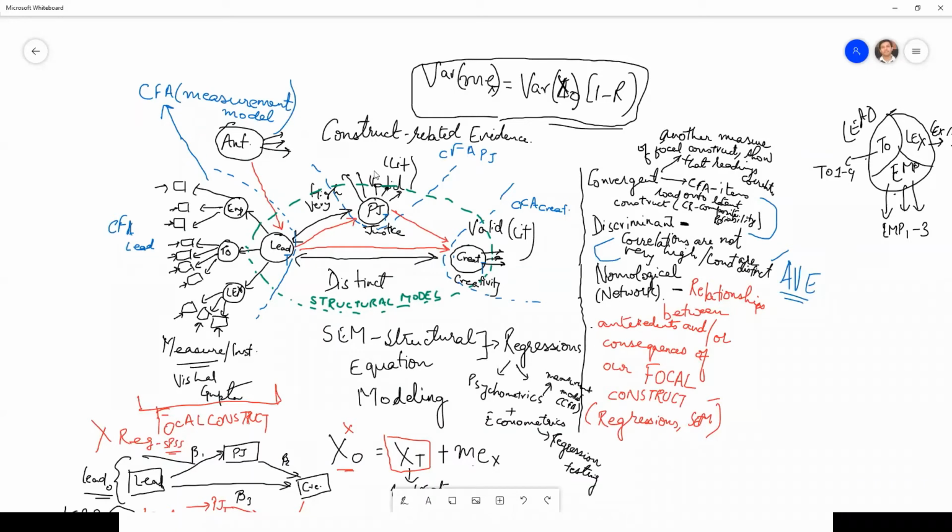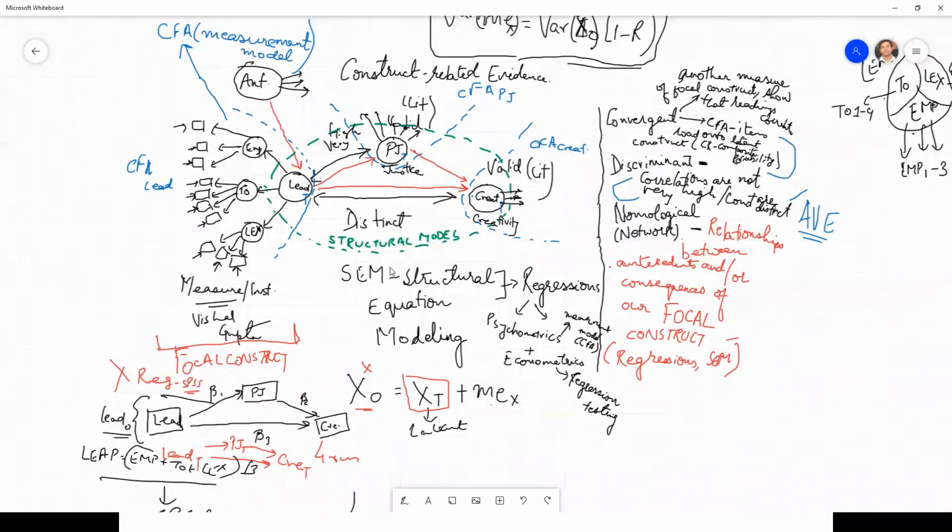We will give this factor structure and say estimate PJ latent, and estimate latent creativity, and then estimate relationships between the three constructs. So you will not do simple averaging in SEM.